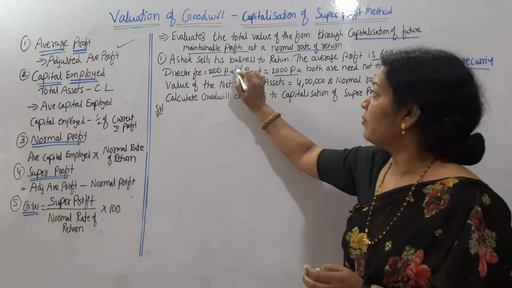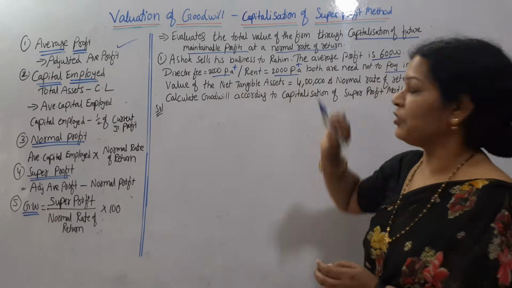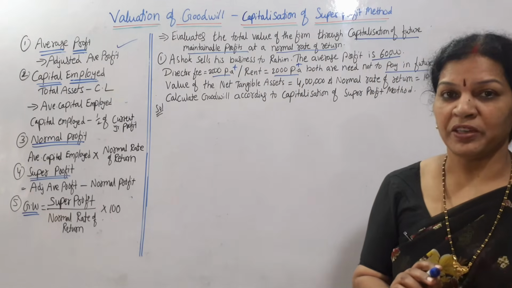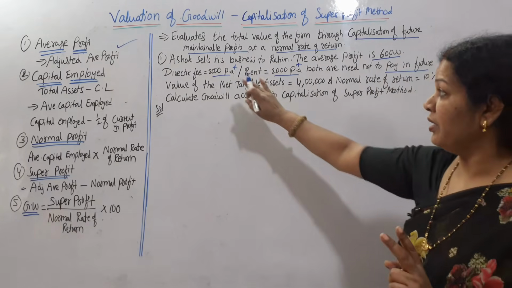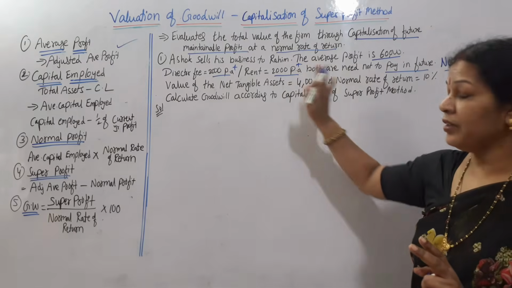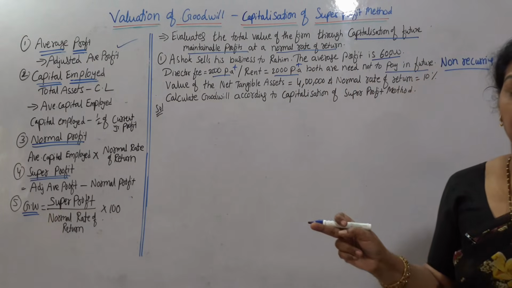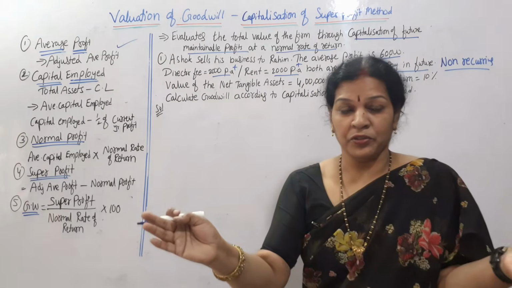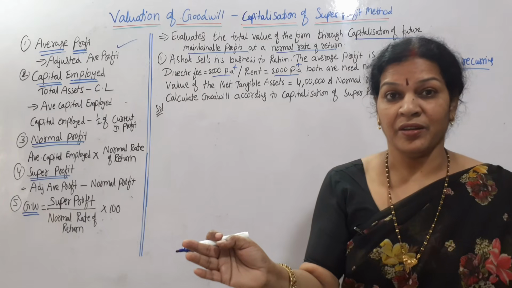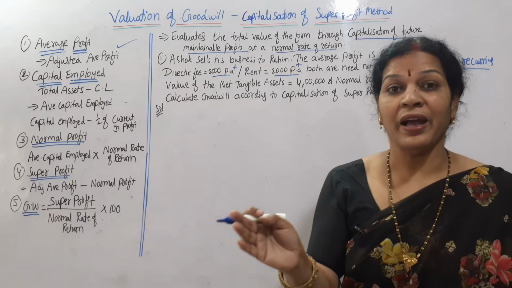So this we are going to add to the average profit. I am explaining the first problem, will work out later. Director fee and rent, generally we used to deduct. They said that need not be paid in future, means it is non-recurring. Now in future it is not going to occur. Non-recurring. So we are going to add this.